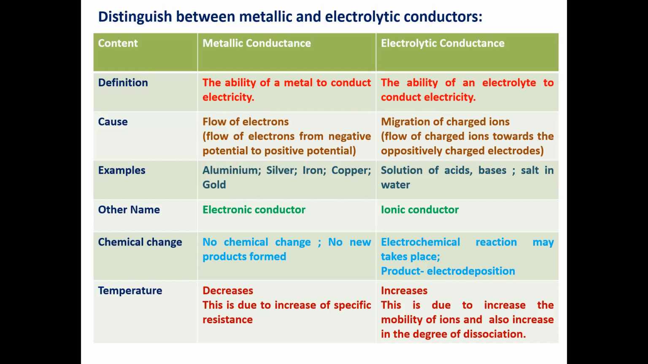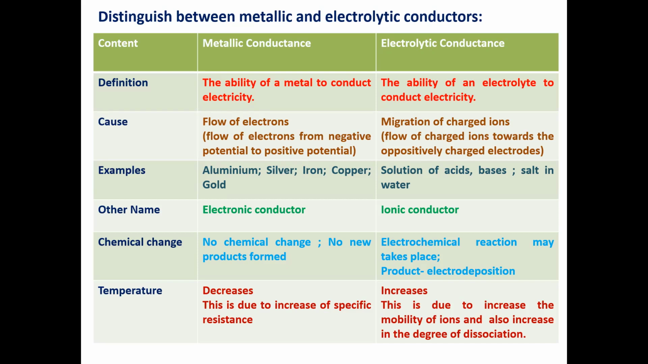Generally, if the temperature increases, metallic conductance gradually decreases. Why? Because this is due to the increase of specific resistance. The relationship between resistance and conductance is inversely proportional. Here, specific resistance increases, so metallic conductance automatically decreases.